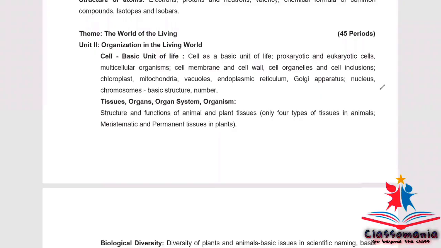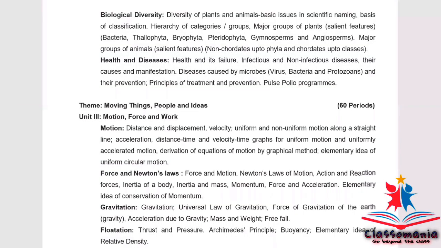From Unit 2, chapter number 5, The Fundamental Unit of Life, nothing has been deleted from this chapter. And in Tissues, organs, organ systems and organisms, nothing has been deleted from this chapter as well. From Biological Diversity, this complete chapter has been deleted from the syllabus, and this is very good news for class 9 students, as this is one of the most difficult chapters in the 9th science syllabus, that is Diversity in Living Organisms. The good news is that the complete chapter has been deleted from the syllabus. Health and Diseases, nothing has been deleted from this chapter.